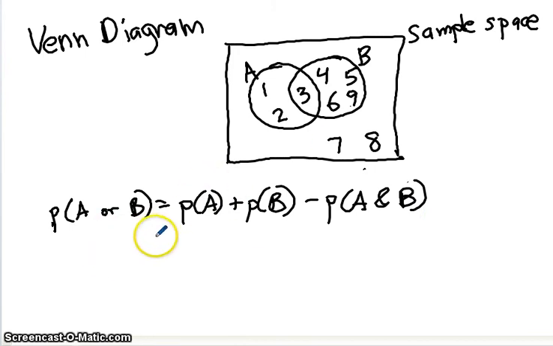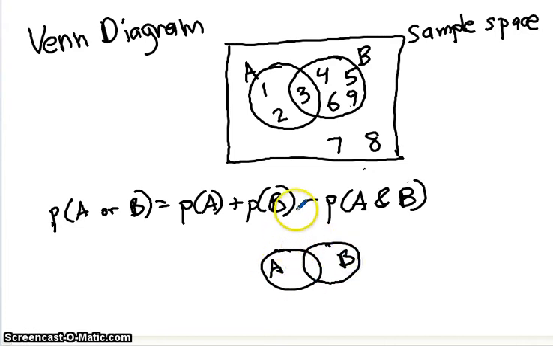So a Venn diagram is the perfect way to illustrate this. I'm not going to use this diagram, so I'm just going to make another one here. Let's say I want to figure out the probability of an outcome being in either A or B. Well, okay, so let's tick off everything that's in A and check off everything that's in B.